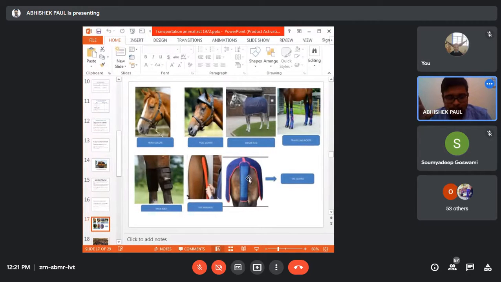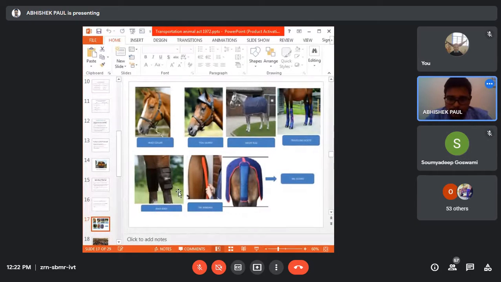Can you tell me what the marking in this first picture is called? Somebody, what is the marking shown in the first picture called? Sonam, am I audible to you?